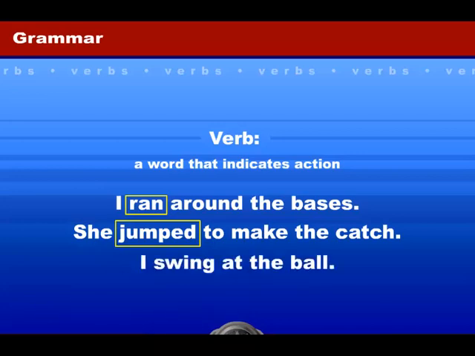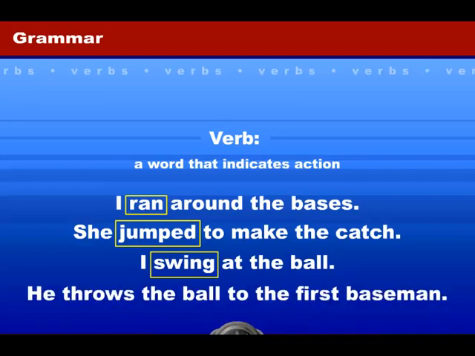I swing at the ball. Swing is the action there. He throws the ball to the first baseman. Throws is the verb. You may notice that some of these verbs are in the present tense, and some are in the past tense. We will cover verb tenses more in the next grammar section.